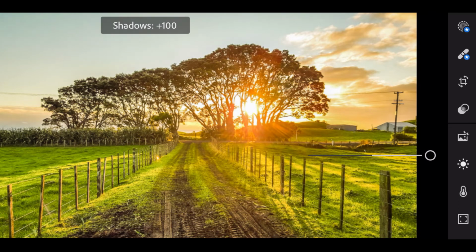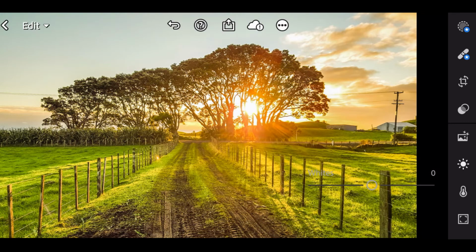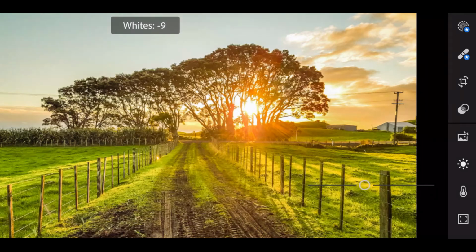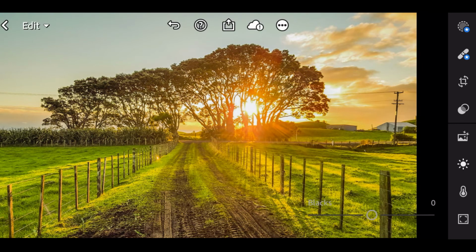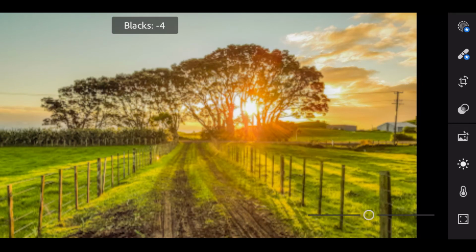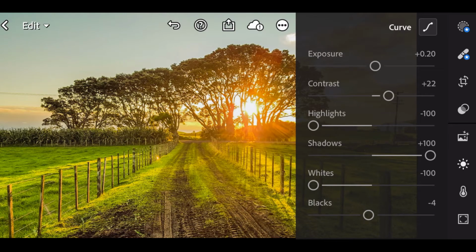Shadows plus 100. Whites minus 100. Blacks minus 4.